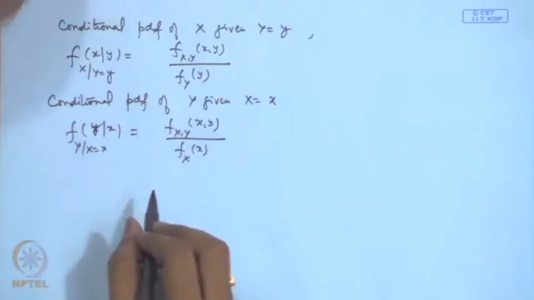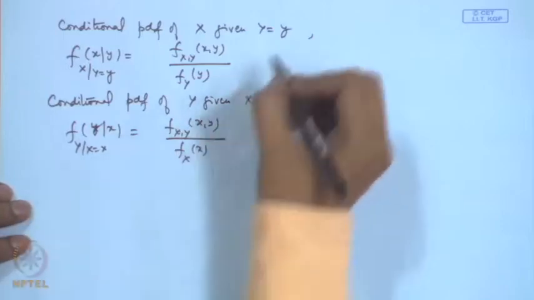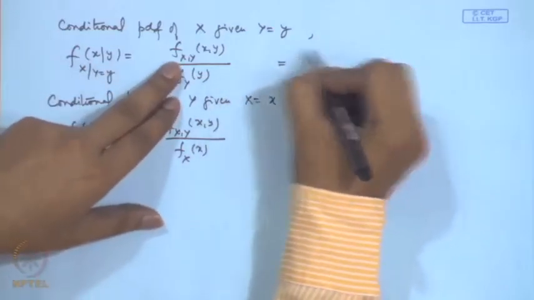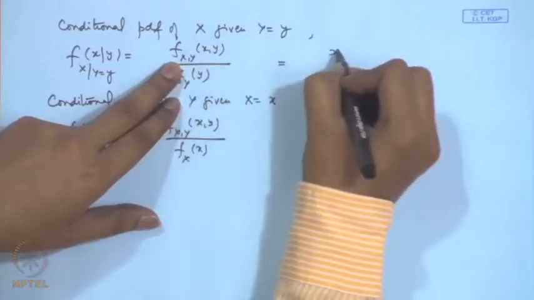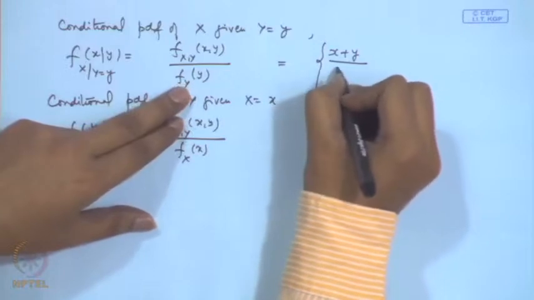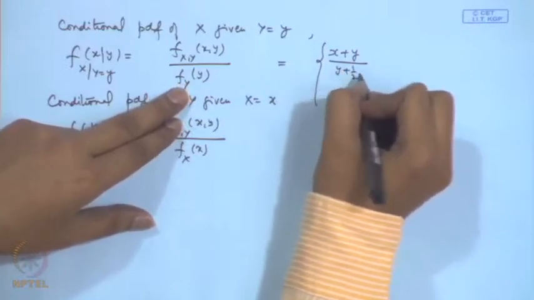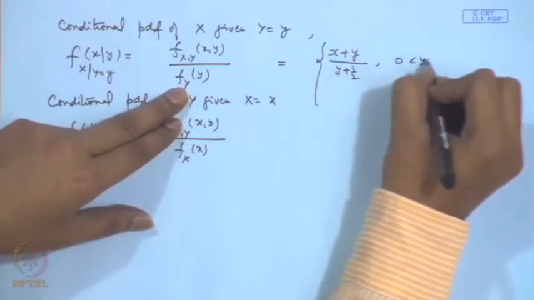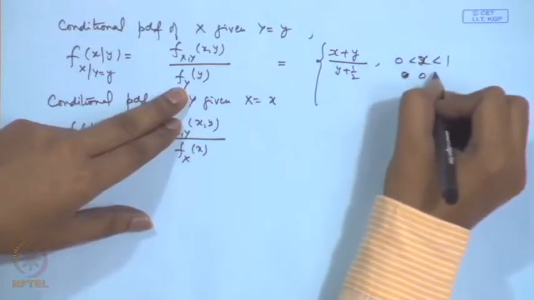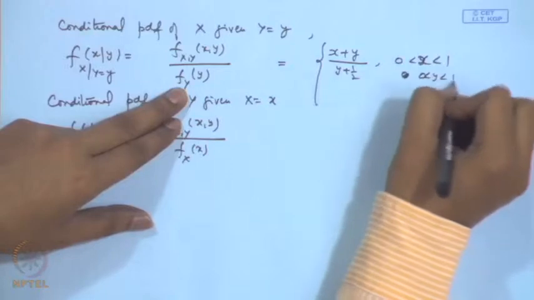For example, in this case, the joint distribution is x plus y divided by the marginal of y, that is y plus half, for 0 less than x less than 1, and here y is any value fixed between 0 and 1.